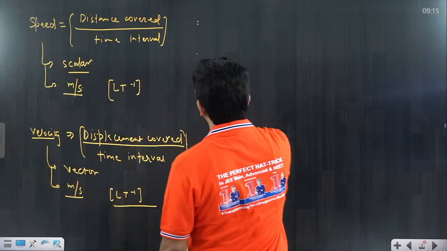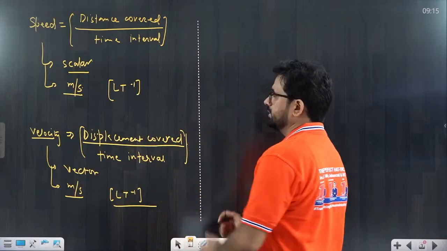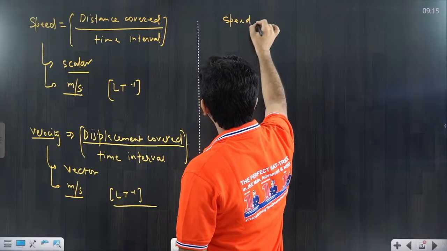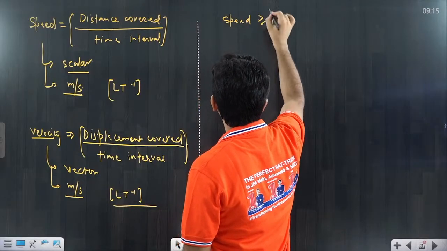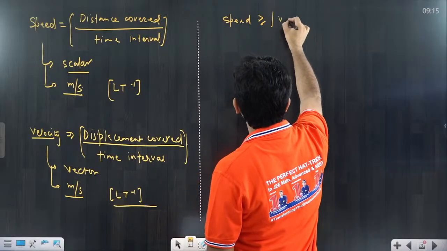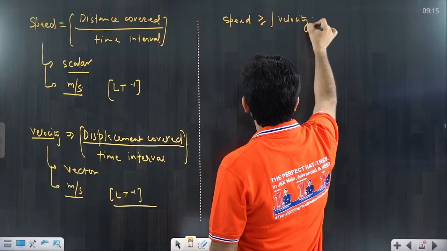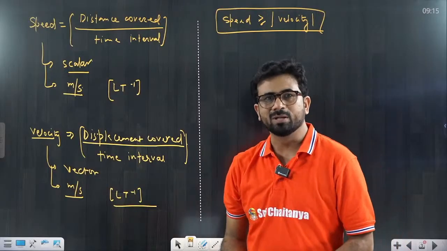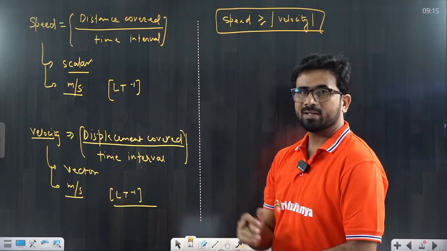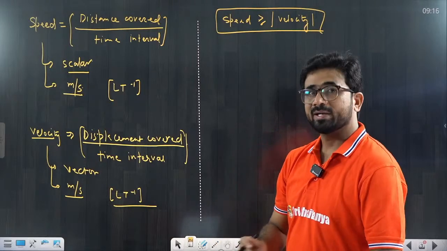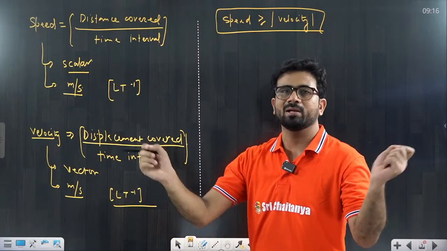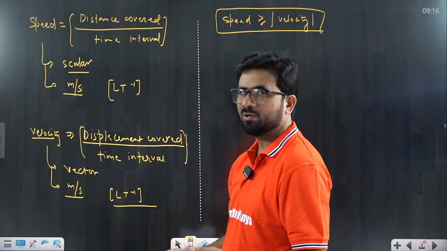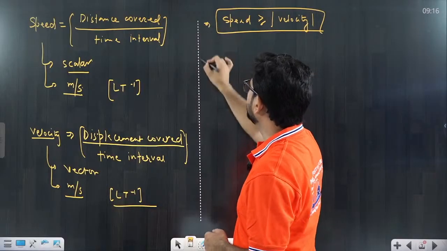What are we discussing here, beta? This is speed and velocity. Speed is also greater than or equal to the magnitude of the velocity. That should be very clear to you, because the distance is greater than the displacement. Similarly, the speed can be greater than the velocity, but it can be equal only in one condition: the particle is moving on a straight line and in the same direction without turning back. So without changing direction.